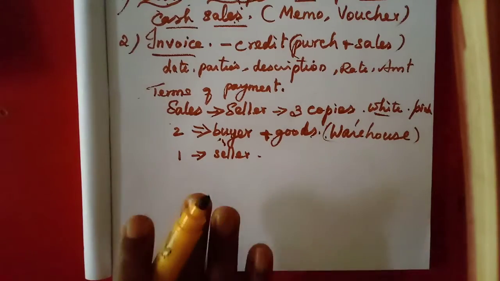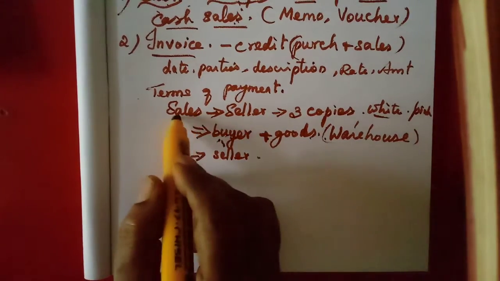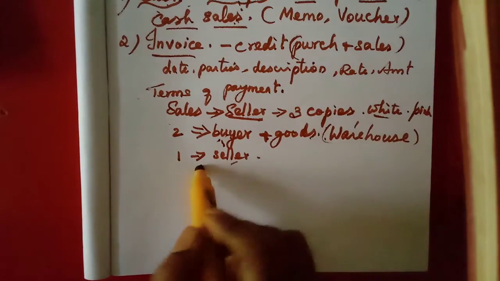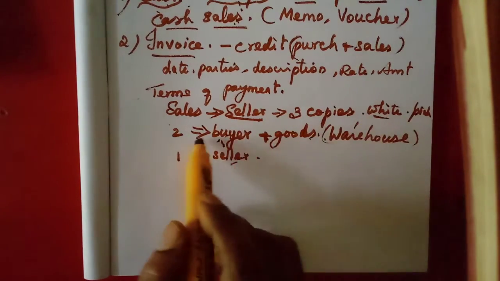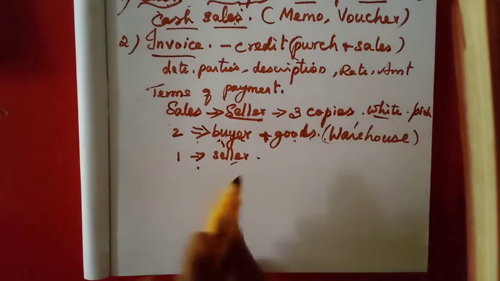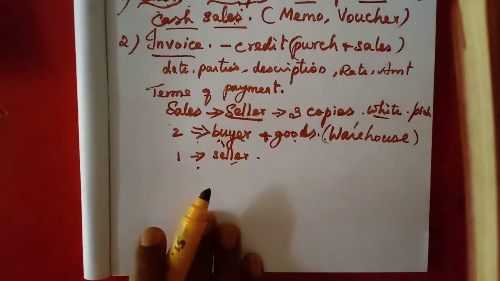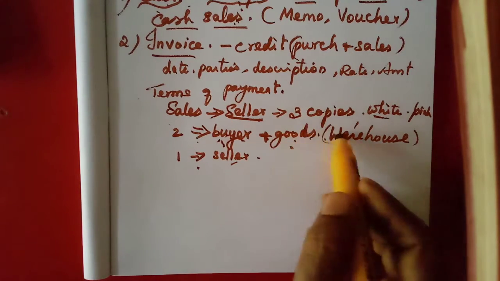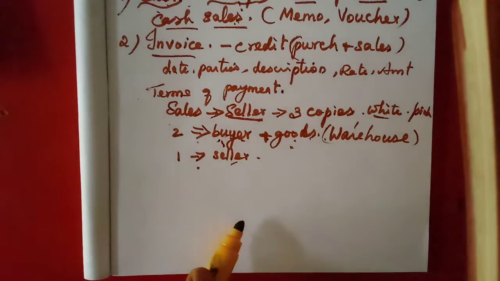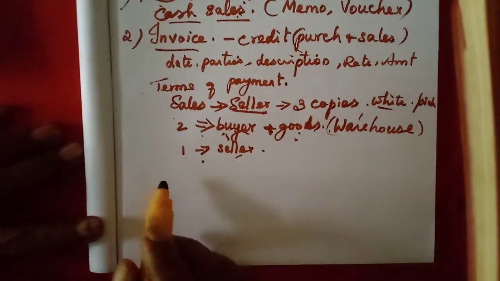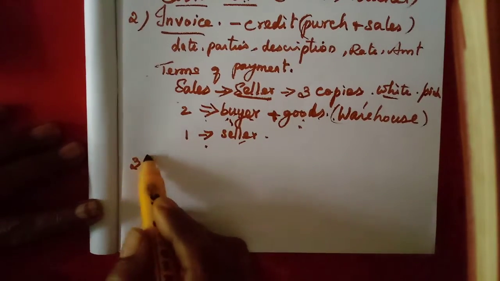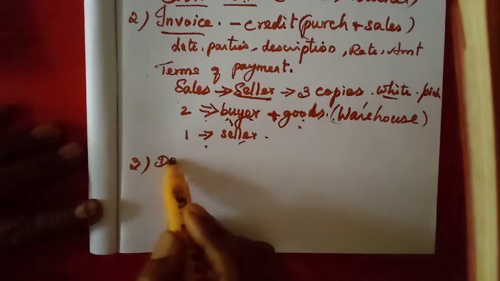So the invoice, who will prepare? The seller. In 3 copies, 1 will be retained by him. The other 2 copies will be sent to the buyer along with the goods. When they deliver the goods, the buyer has to check and receive them, whether the goods are as per the invoice. Understood now? The invoice.